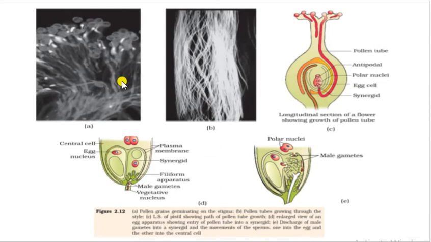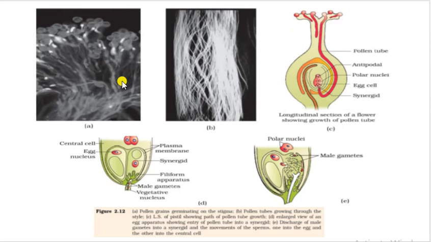Now diagram D is an enlarged view of the egg apparatus, which shows the entry of the pollen tube into one of the synergids through the filiform apparatus. Here we can easily see that there is a filiform apparatus in the synergids, and the pollen tube is entering through the filiform apparatus into the synergid.